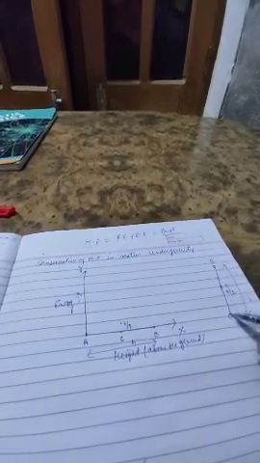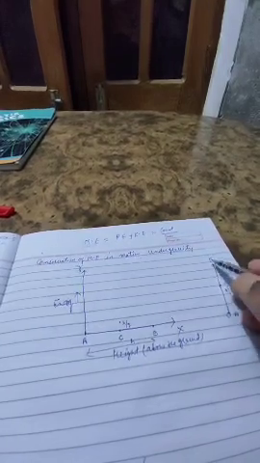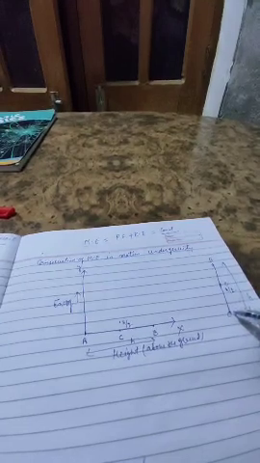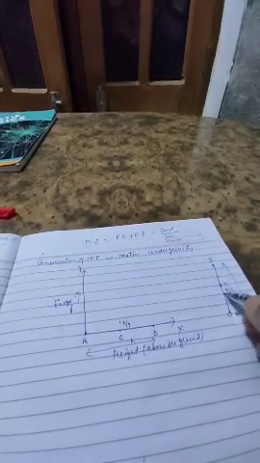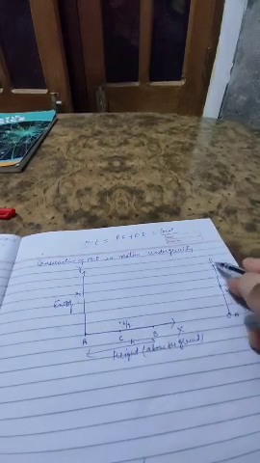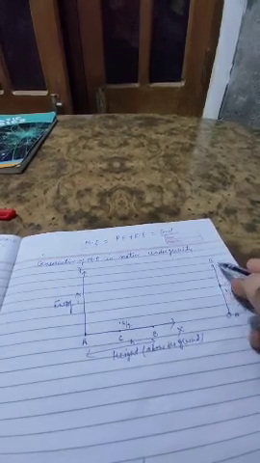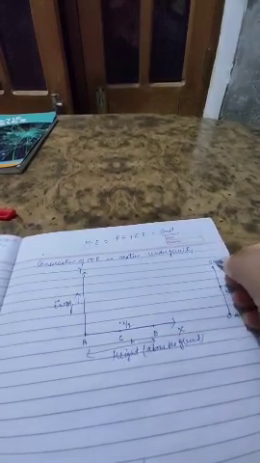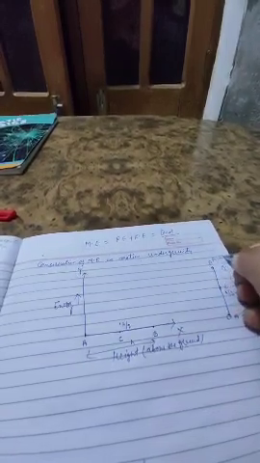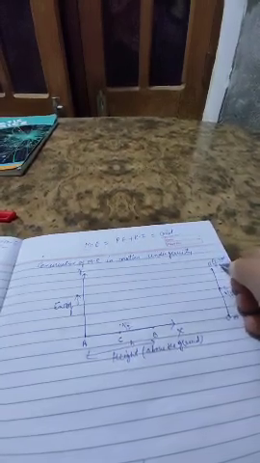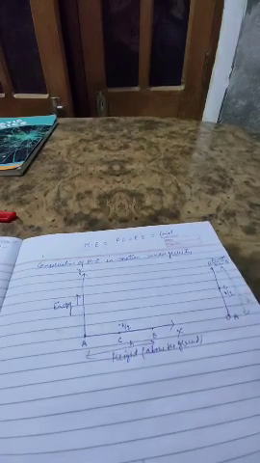Now the body is thrown from point A to the height B. As we know, as the height increases, the potential energy increases and the kinetic energy decreases. So at point B, the potential energy will be maximum, mgh, and the kinetic energy will become 0.